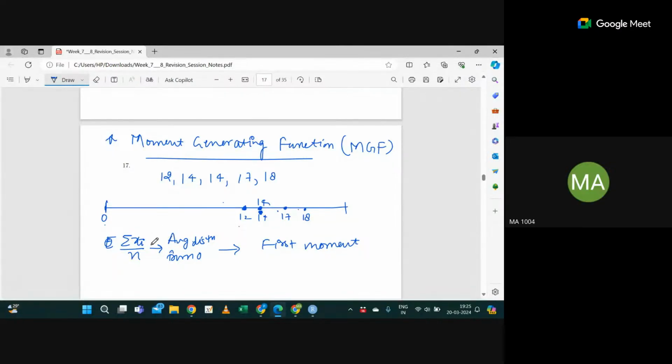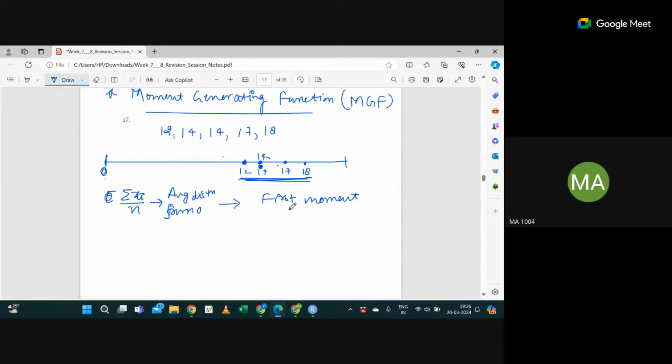Yes, sir. So in statistics, the average distance from 0 to all these points is summation of xi divided by n, right? This is called the first moment. In statistics, the nomenclature is first moment.